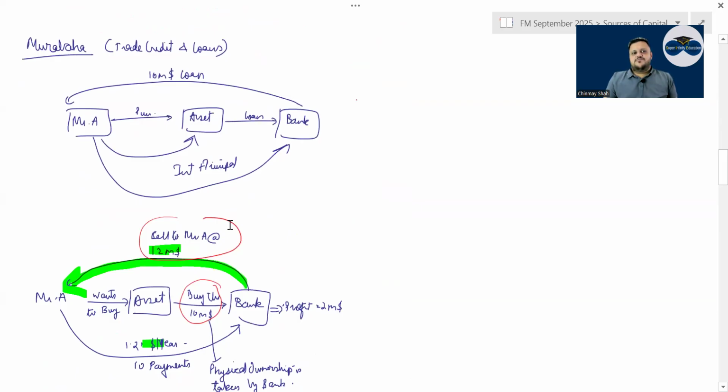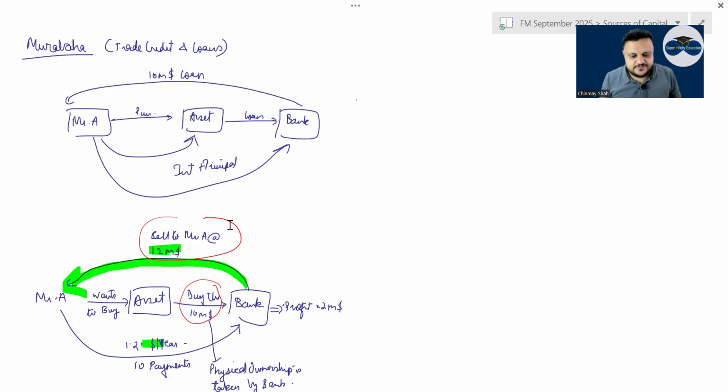Then there is murabaha. Murabaha means trade credit, normal trade credit, and loan. In a normal loan, what happens? Sir, we take the asset, bank gives us a loan, correct? So for buying an asset, sukuk is also an option. Sukuk and murabaha both. In murabaha, what happens? Have a look.